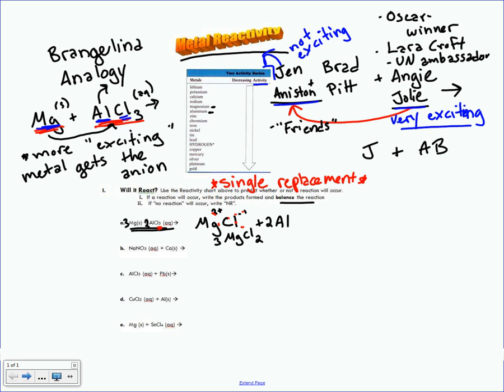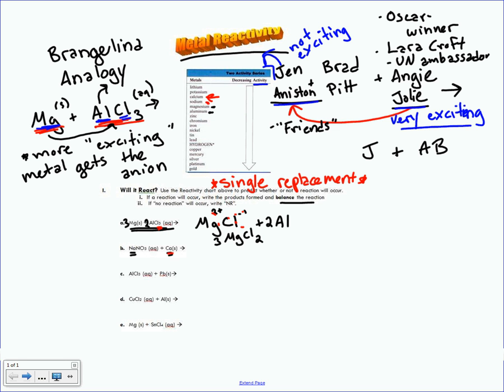So the next part has to do with what if that doesn't happen? Let's take a look at letter B. Letter B down here, we have sodium and calcium as the 2 metals that we're going to be comparing. So the first thing you do is you go on a treasure hunt. Here is calcium, and there's sodium. So again, calcium is the more reactive one.